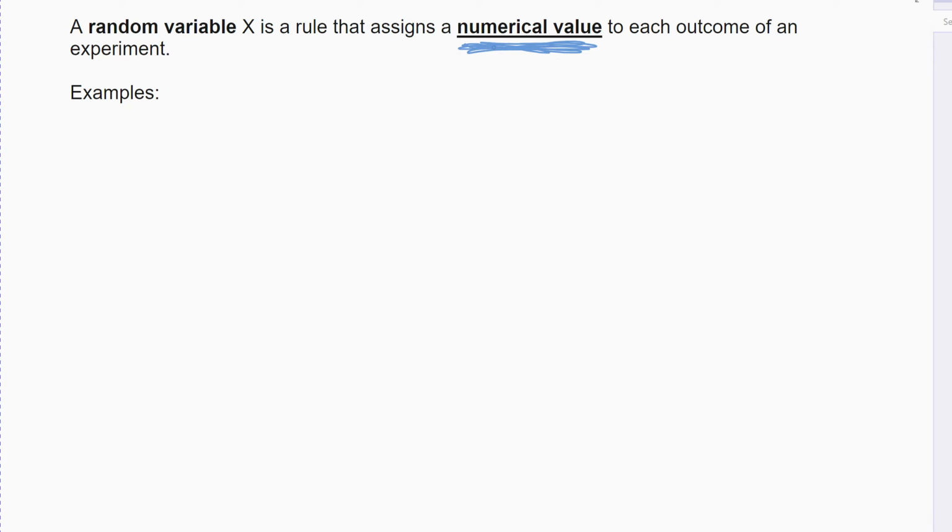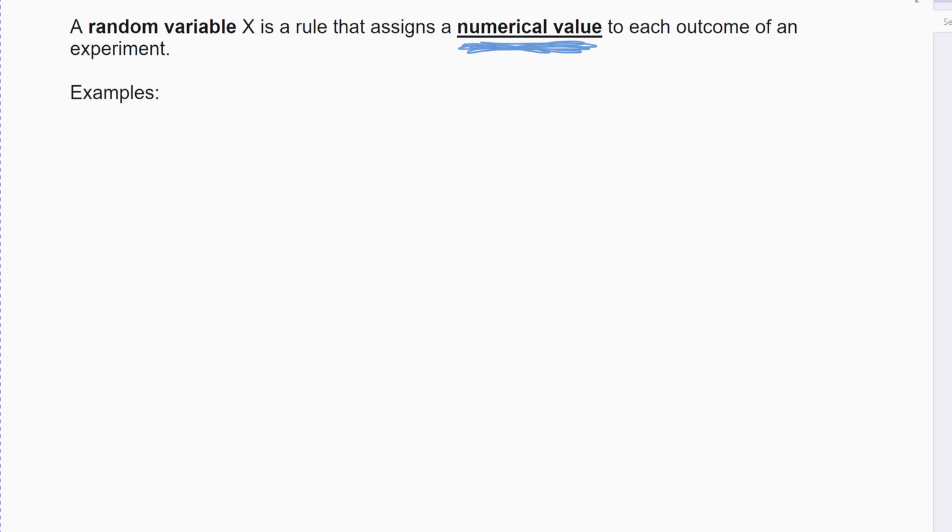In statistics, I can't do that. What I have to do is assign a number that represents the number of heads, a number that represents the number of tails. So again, my statistics is based on numerical values, so I have to have numbers.